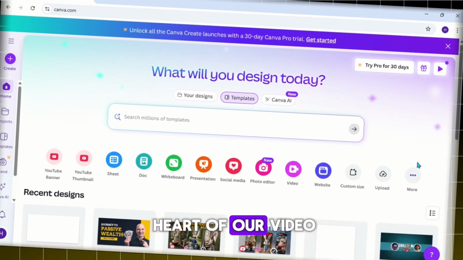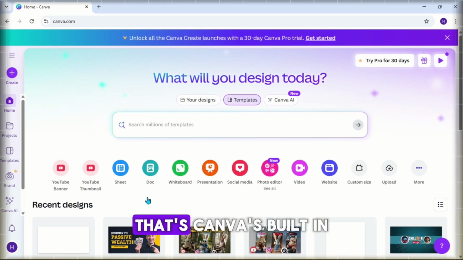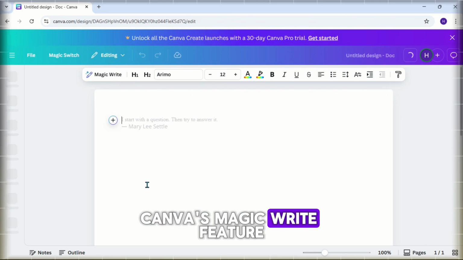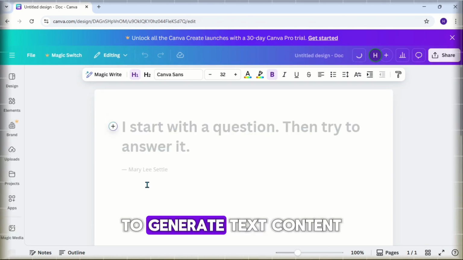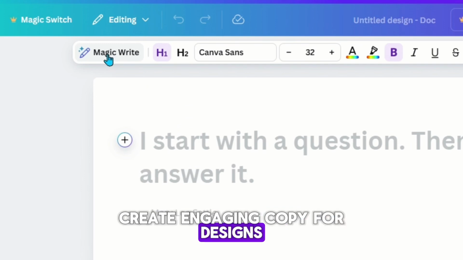Let's start with the heart of our video, the story. Open Canva and go to Magic Write. That's Canva's built-in AI writer. Canva's Magic Write feature uses AI to generate text content, making it easy to create engaging copy for designs quickly.